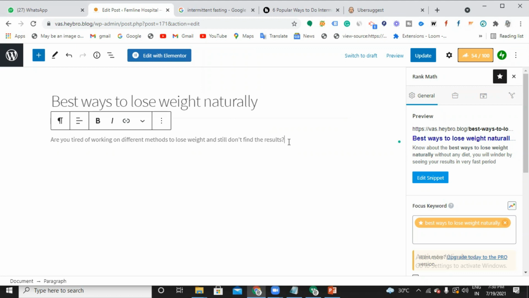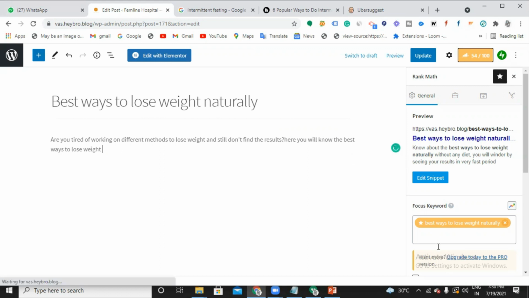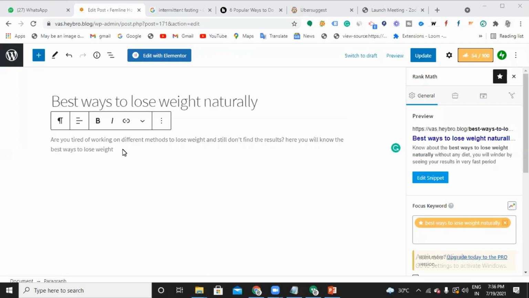So now I'm just trying to use the keyword. Here you will know the best ways to lose weight. So if you could see, I have inserted my keyword in the first 100 words. This is one tip you just need to follow. Then you can write as much content as you want. It's up to you. Whatever content you want to write, you can just insert it.